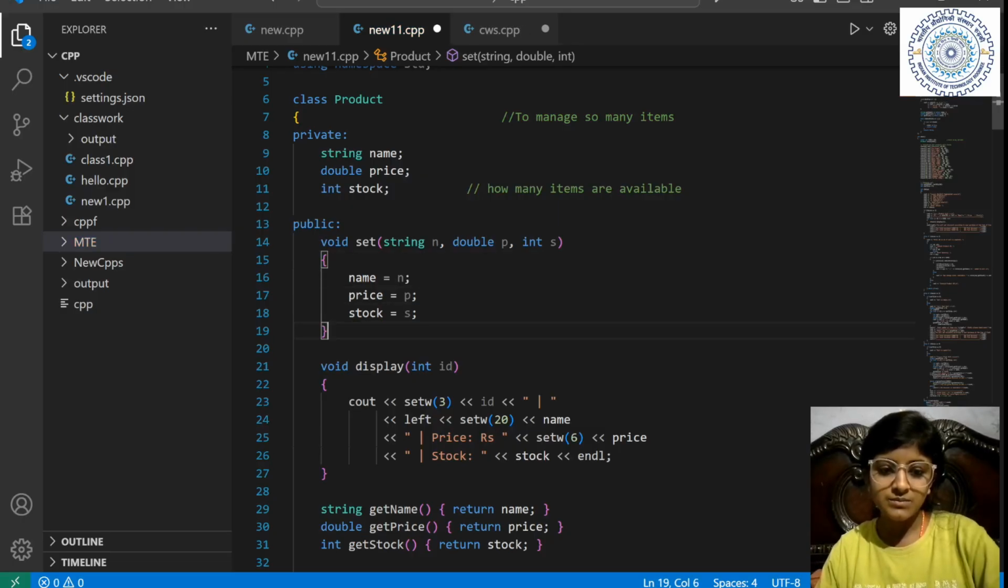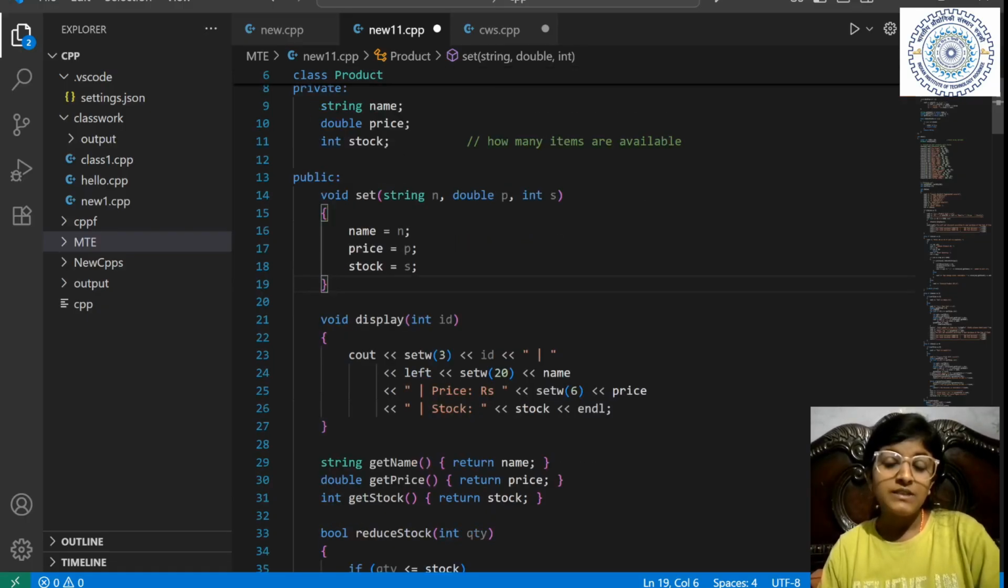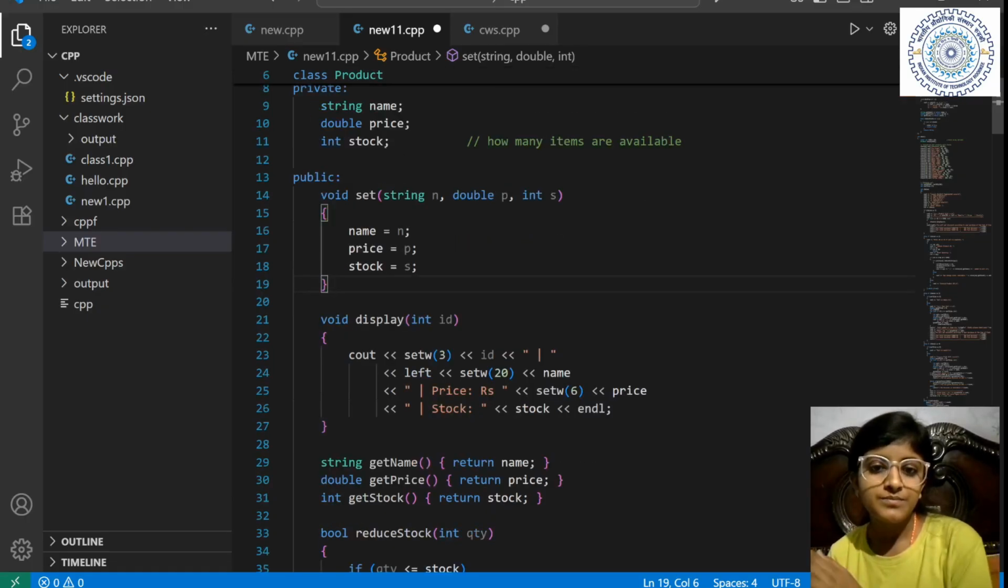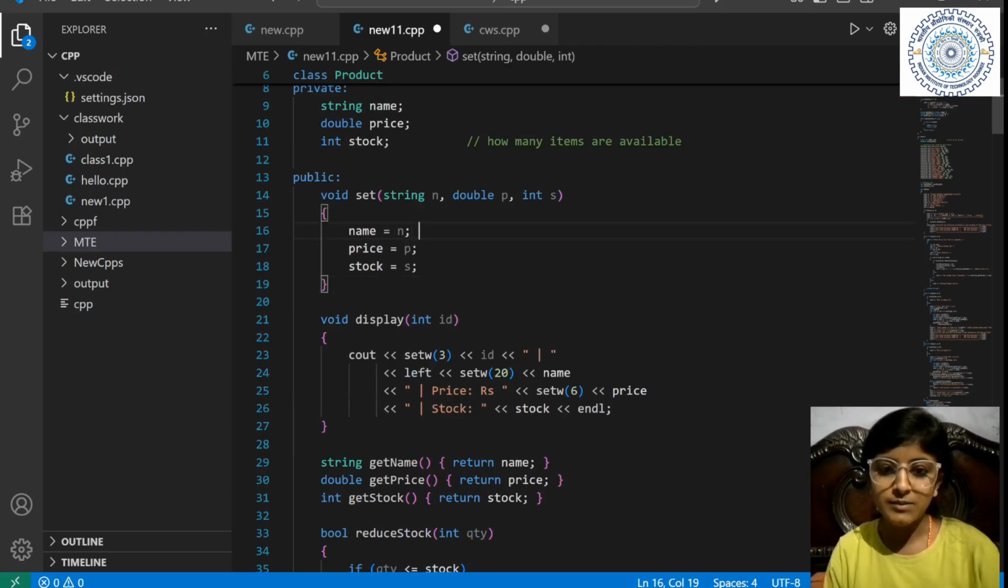Okay, so the stock. What is put in the stock? We will put in the stock. So this is the complete function. Now we'll display when we are going to. Okay, so I'll put the comment here.